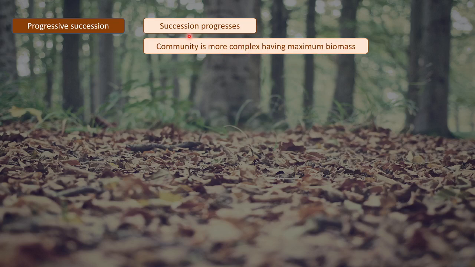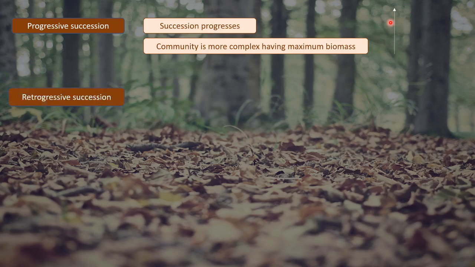As we saw in the previous process of succession, the community that will be formed will be a progressive community. The succession is progressive because from smaller organisms larger organisms will be formed. There would be more aggregation, and due to which this would be a progressive succession. So here the succession process will progress, it will proceed further.